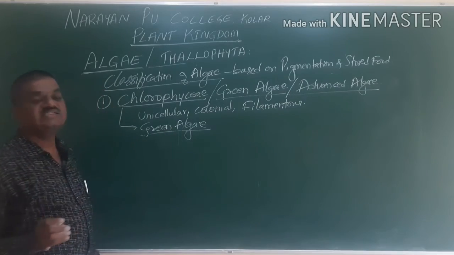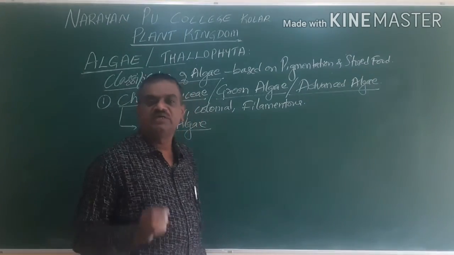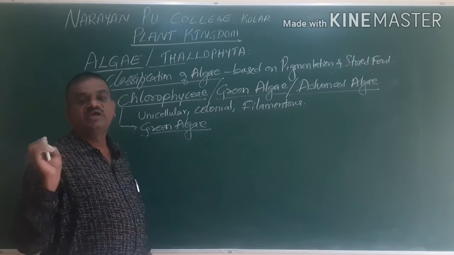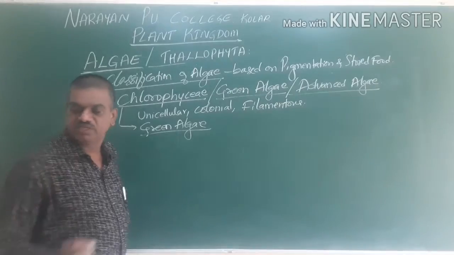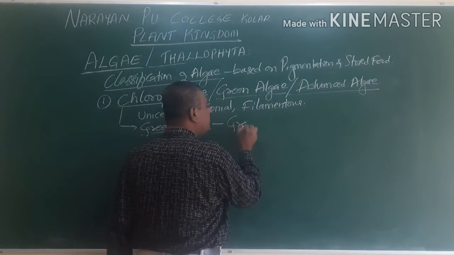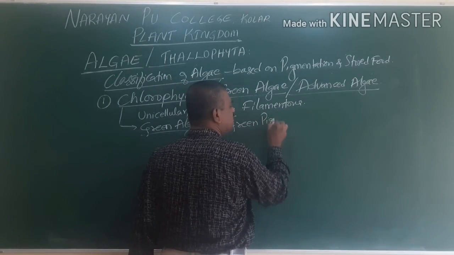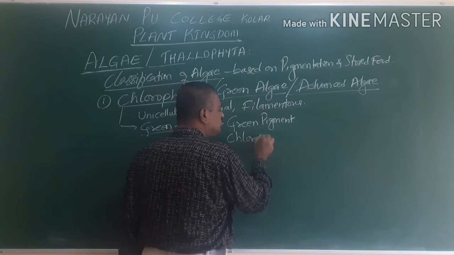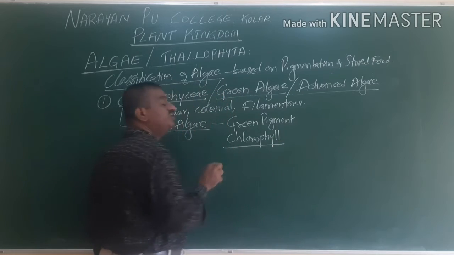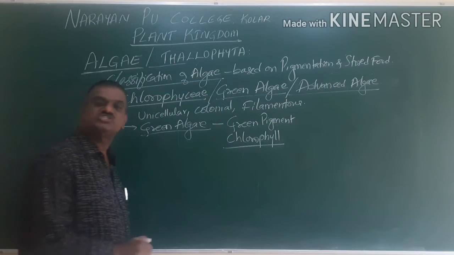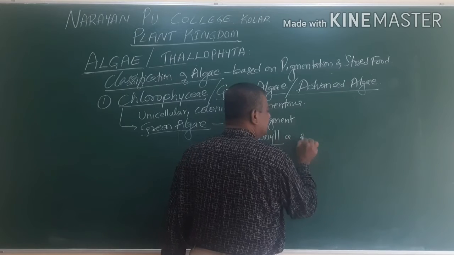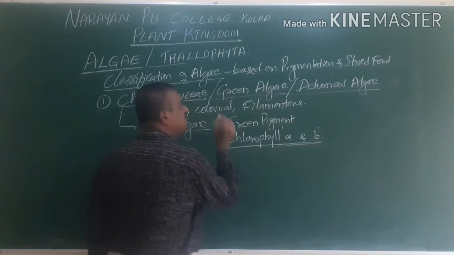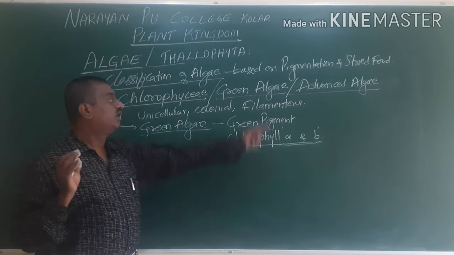Because of the presence of more green pigment, they are called green algae. This green pigment is called chlorophyll, with chlorophyll A and chlorophyll B, which are very dominant in green algae.